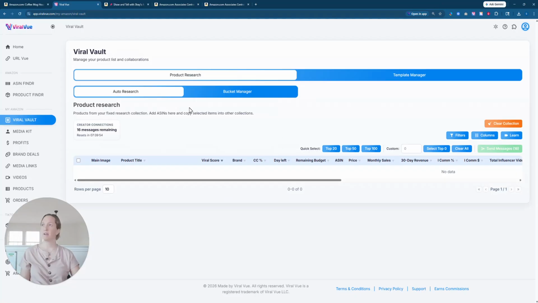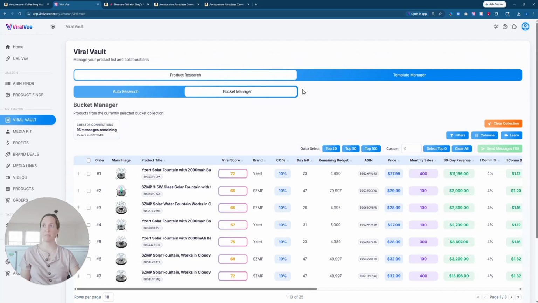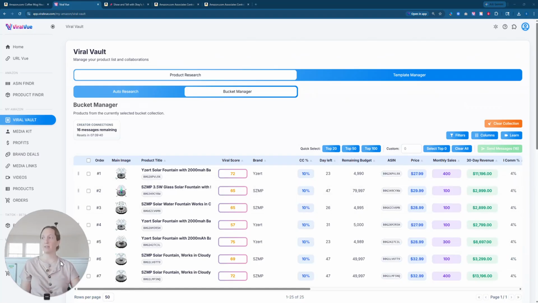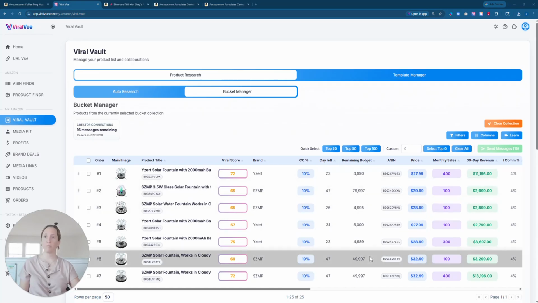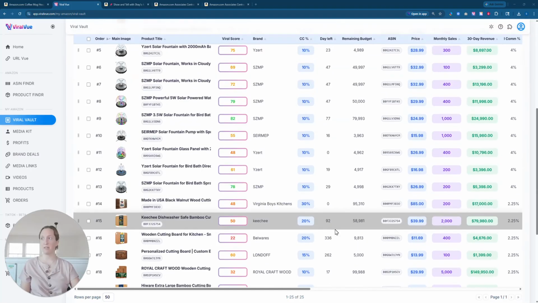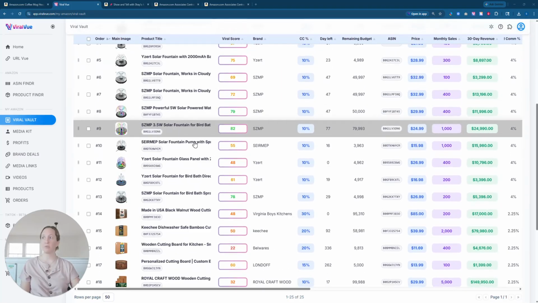Okay, but basically you come in here, I refreshed, it went to product research, and then I'm going to click on bucket manager. This allows me to come in here and manage all of the products that I have added to this section. So that way I can look at all of my product research in one place. Okay, so everything that you add to the bucket, you can come in here and see it. I have it sorted by the order that I added it.